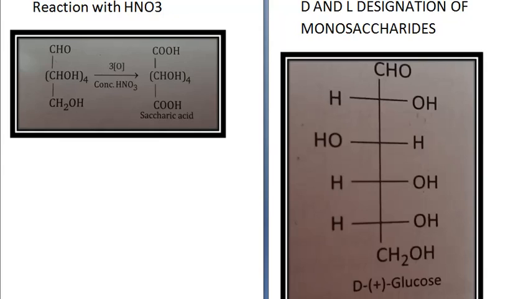Okay. So this is D plus glucose, in which H, OH and then OH, H. Okay. Now if you reverse, if OH comes here, H goes there, it will become L. Alright. So D is plus configuration.